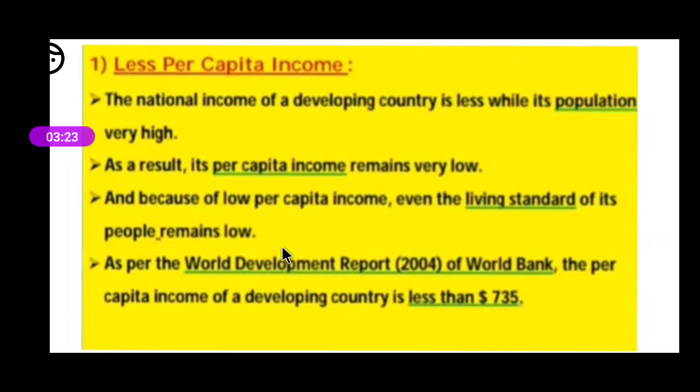Per capita income is low, so because of that, the living standard of those people always remains low. As per the World Development Report of 2004, it has already been decided that any country whose income is less than 735 will be known as a developing country.